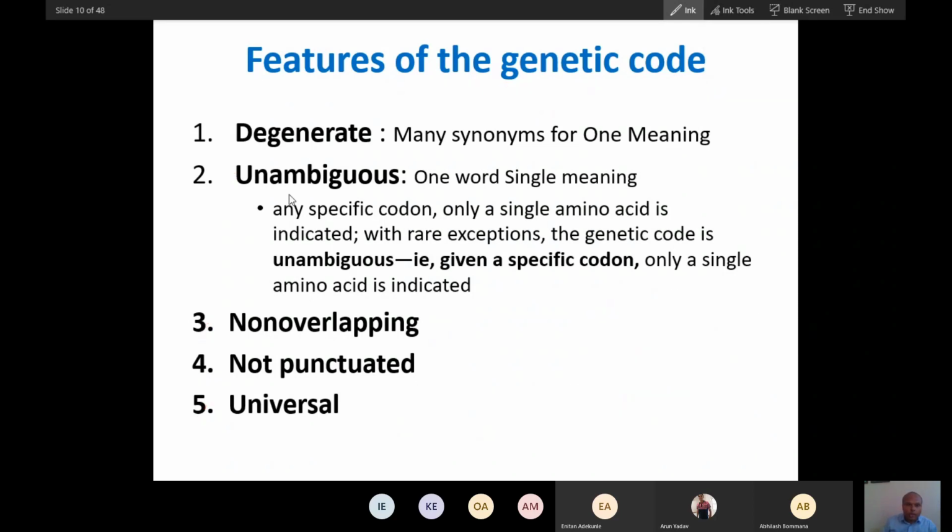Do you understand these 5 principles, 5 features of this genetic code? Maybe you can add one more feature, that it is a 3-letter word. So it makes 6 features. Did you understand these 6 features? Yes, sir.